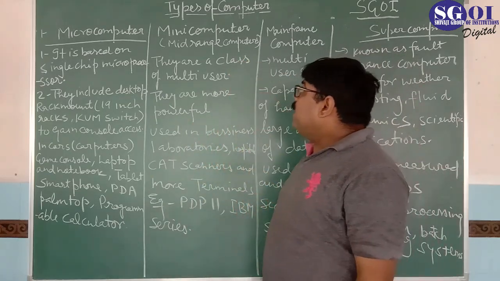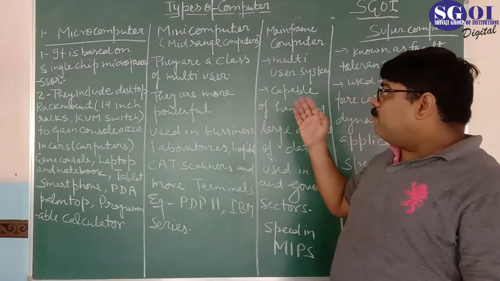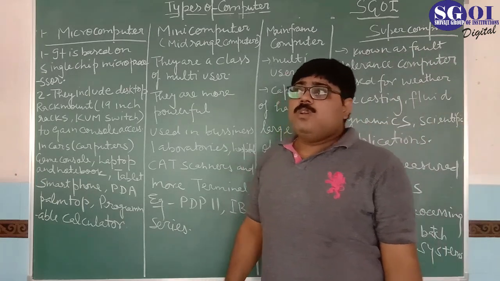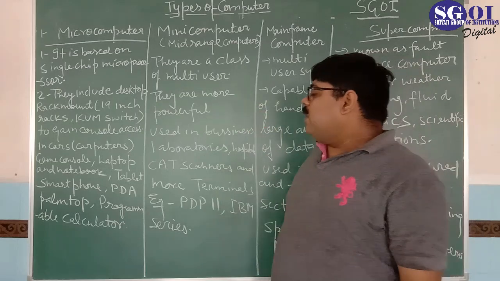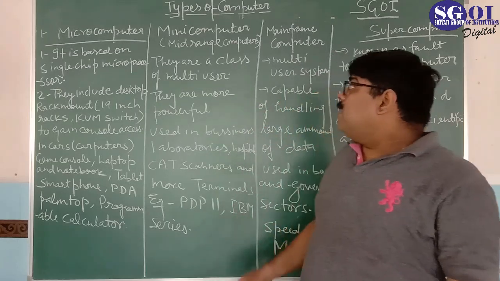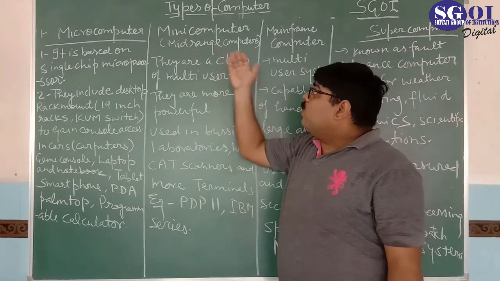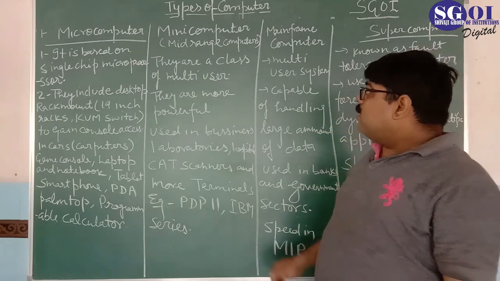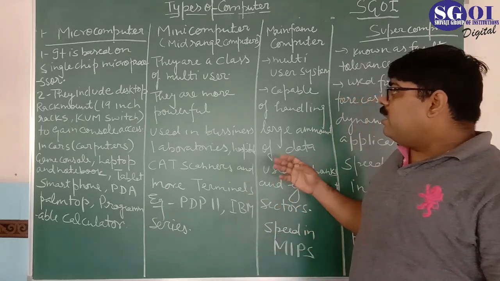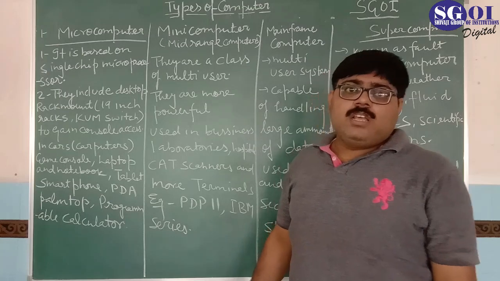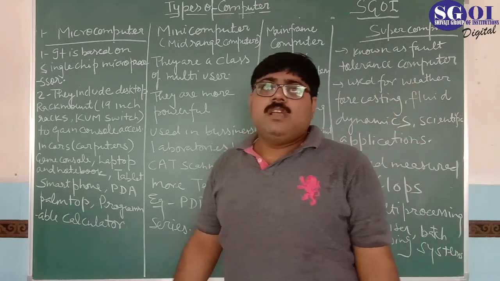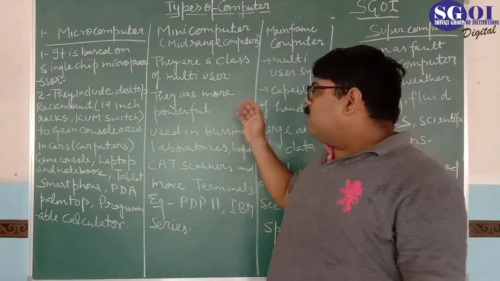The next one is mini computers. They are multi-user systems, so they are used in large companies. It is also known as mid-range computers. They are a class of multi-user computers. They are more powerful than microcomputers, and we work on